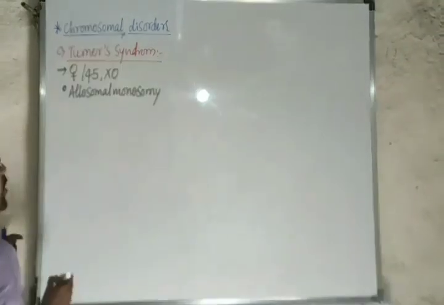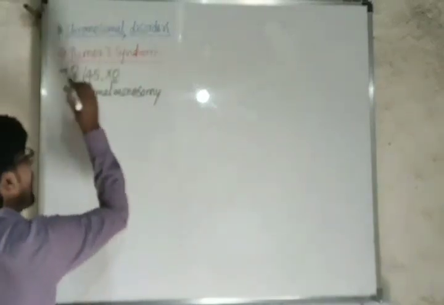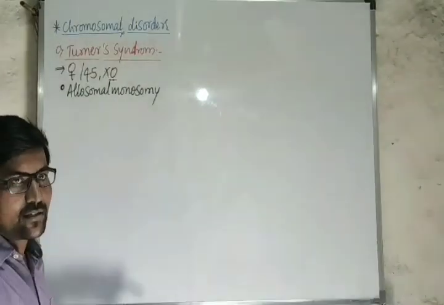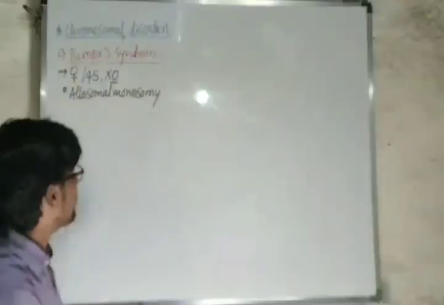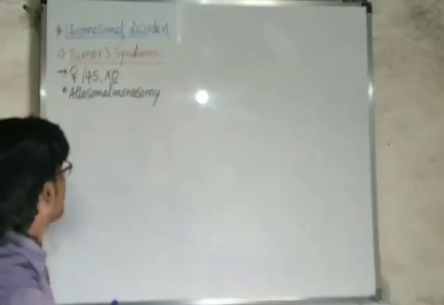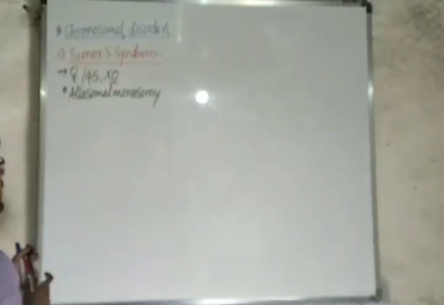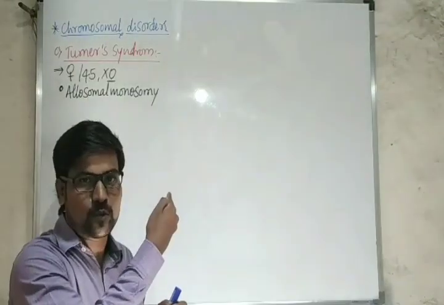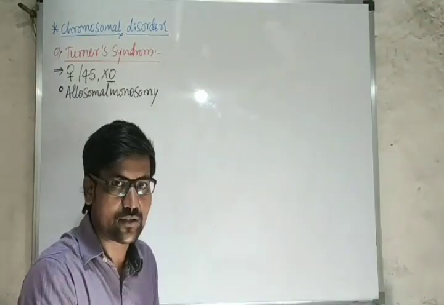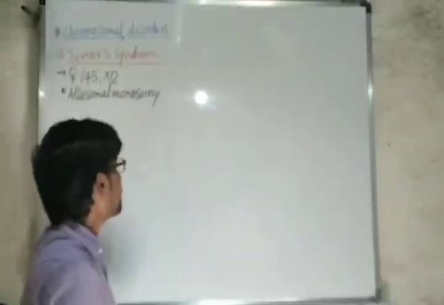Yes, this is allosomal monosomy. Here one chromosome is missing, and because of that reason I have given the number O. One chromosome is missing here, 45 chromosomes totally. So it is affecting the female, and here no bar bodies are present. Why? Because only one X chromosome is present, no bar body formation here, no inactivation of the X chromosome.